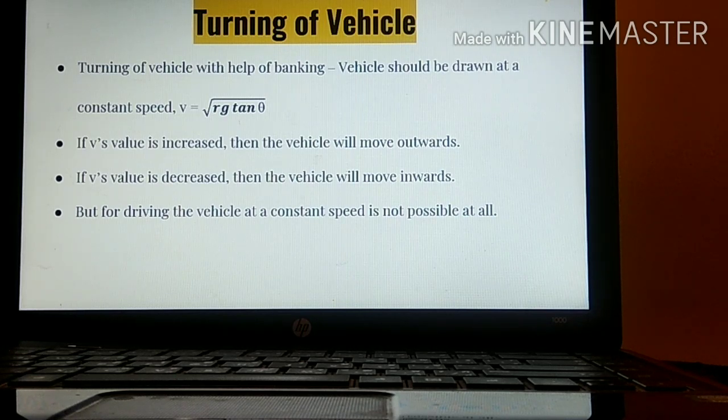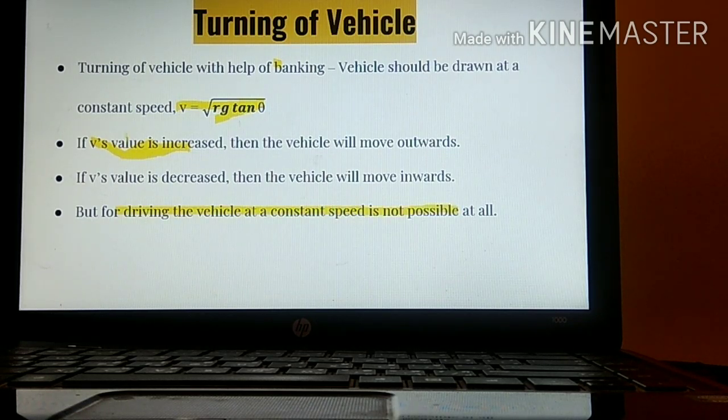Turning of a vehicle with the help of banking, we have already seen that velocity is equal to root mu rg. See, in this video I am telling you one thing again and again in order to fit that inside your brains. Again, the velocity V's value increases in case of turning of a vehicle with the help of banking. If V's value increases, what will happen? Radius will increase, so the vehicle will move outwards. If V's value is decreased, then the vehicle will move inwards. But driving a vehicle at a constant speed is not at all possible.